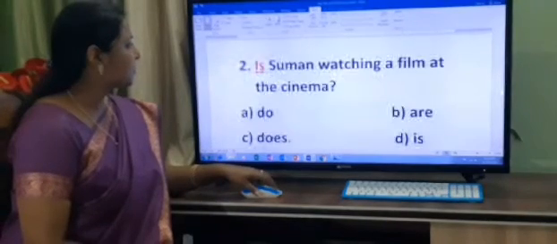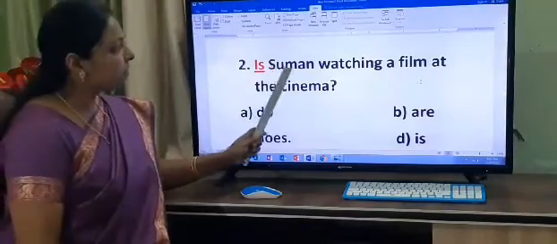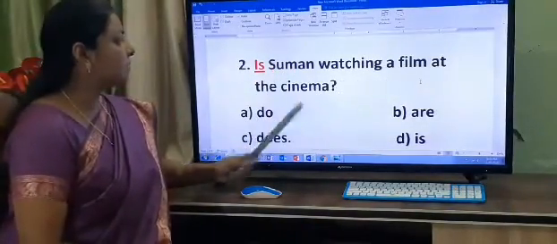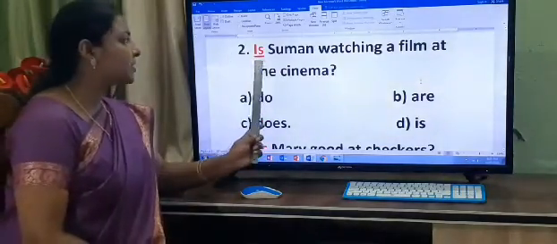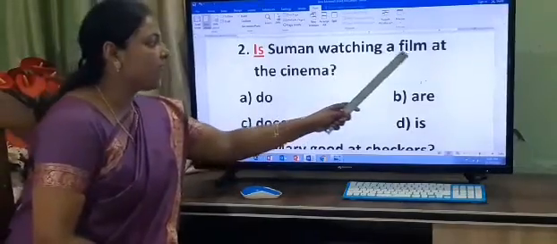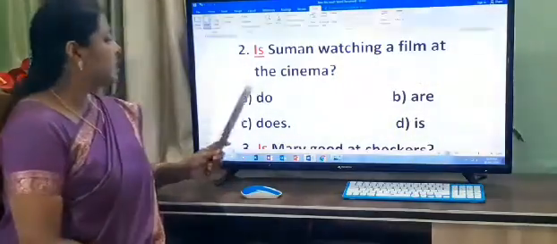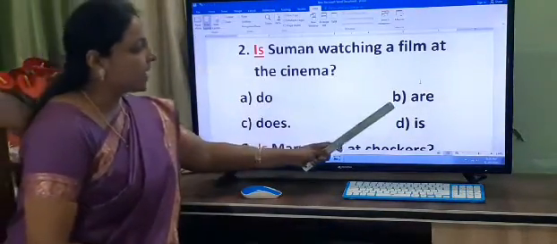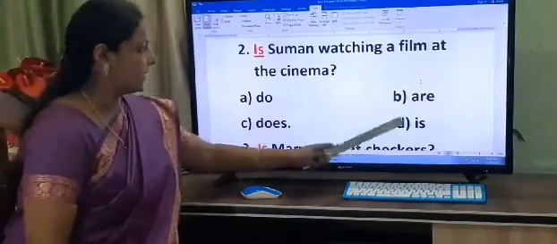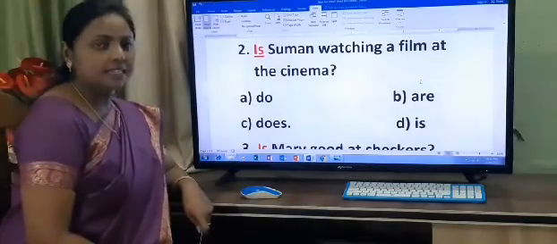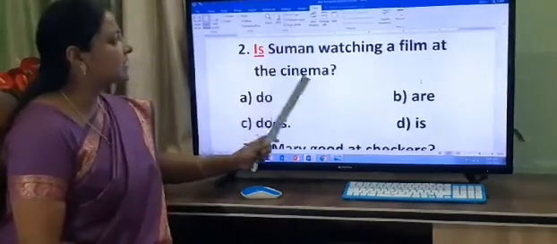The next question it is given. Number 2. Dash Suman watching a film at the cinema. So children, once again I will repeat for you. Dash Suman watching a film at the cinema. And your options are A. Do, B. Are, C. Does and D. Is. And your answer is. Is Suman watching a film at the cinema?